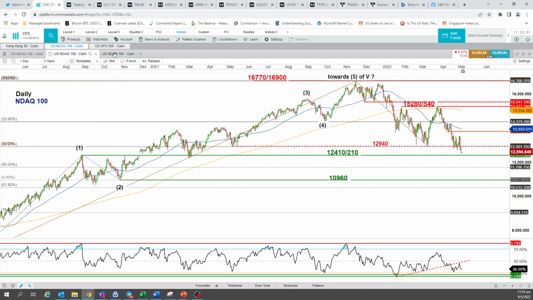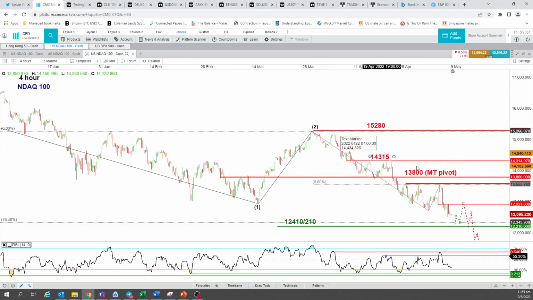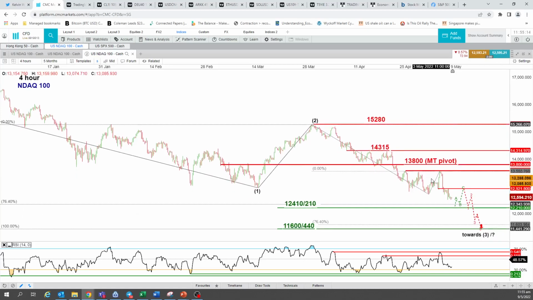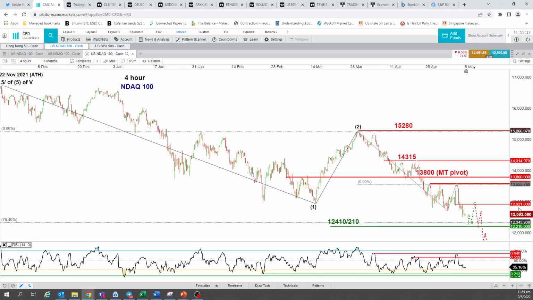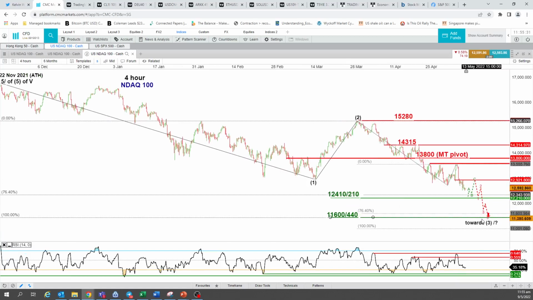Okay, so now what's up next on the 4-hour chart is that we have a key medium-term pivotal resistance at 13,800. So as long as 13,800 is not surpassed to the upside, we're still expecting further downside potential towards 12,410, 12,210. Then thereafter, maybe a bit of a bounce up towards 12,920 because the 4-hour RSI is coming very close to the oversold region. And breaking below 12,210, we may start to see the next support level for it to go down much further, potentially towards 11,600 and